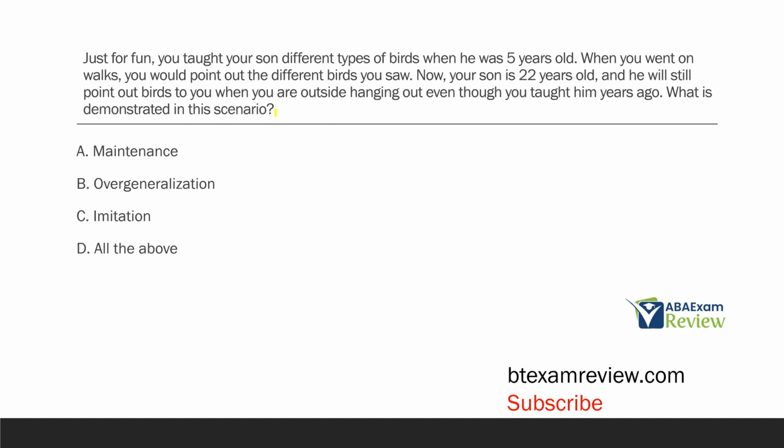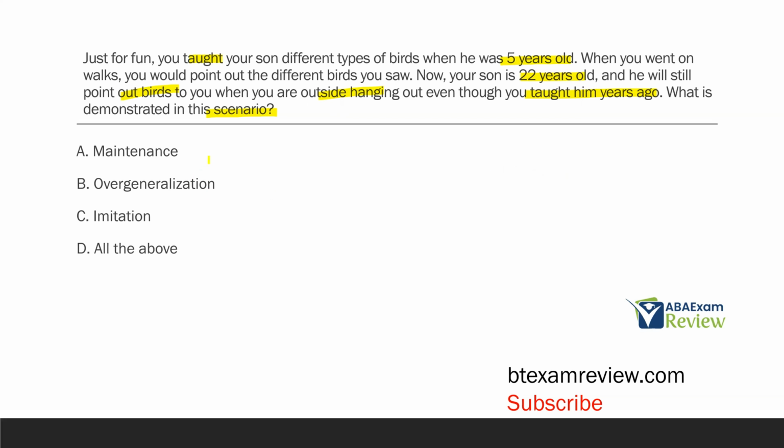Let's think about the scenario because we're looking at the scenario as a whole and what's being demonstrated. We know you taught your son birds when he was 5. So you'd go on walks, you'd point out different birds. Now your son's 22, so several years have passed, and yet he is still pointing out birds when you're outside hanging out, even though the teaching happened years ago. And so what are we typically thinking about when we taught something and then teaching stops, and then we're looking at that behavior, if it's continuing or not in the future? Well, typically we're talking about A, maintenance.